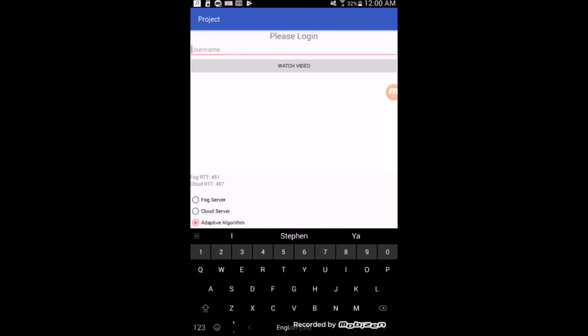In order to achieve all of this, the Android app shown here on the screen directly communicates using a post request with two different servers. On one hand, the remote server that is hosted in a location outside of the network that the mobile phone we're looking at right now is in. And on the other hand, the fog server, which is connected to the same mobile network that the phone is on. So one is outside and one is inside of the network.